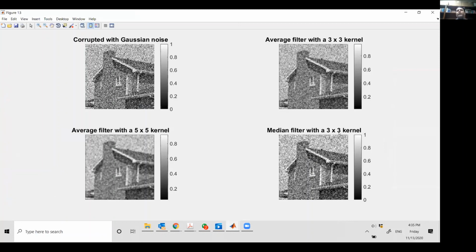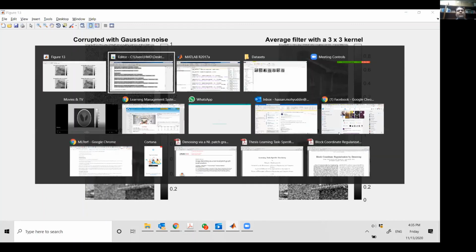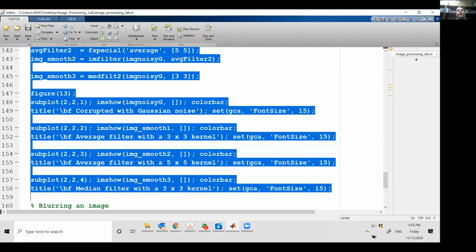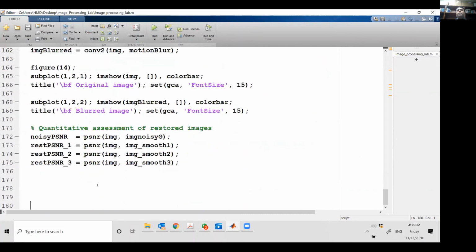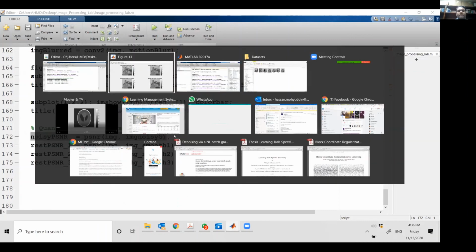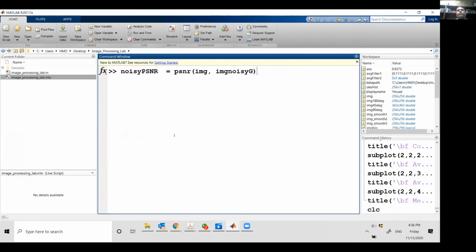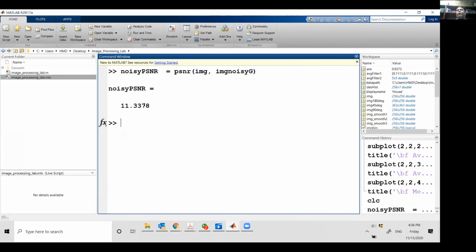Now, visually I can look at these and argue which of them is better. But is there any quantitative metric that I can compute that can tell me my restoration performance? Just as we have signal to noise ratio for signals, here we have the command PSNR, which is called the peak signal to noise ratio. I want to compute it between the clean image and the images that I have. First, I compute the PSNR of the noisy image, which comes down to 11.3 decibels. The unit is decibels, which is very, very small.